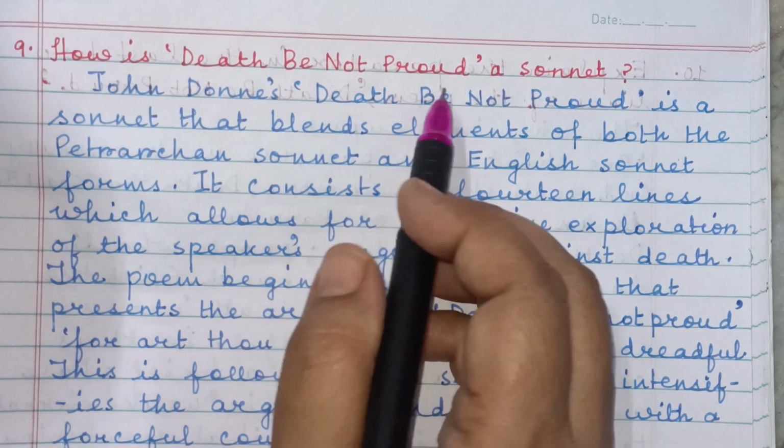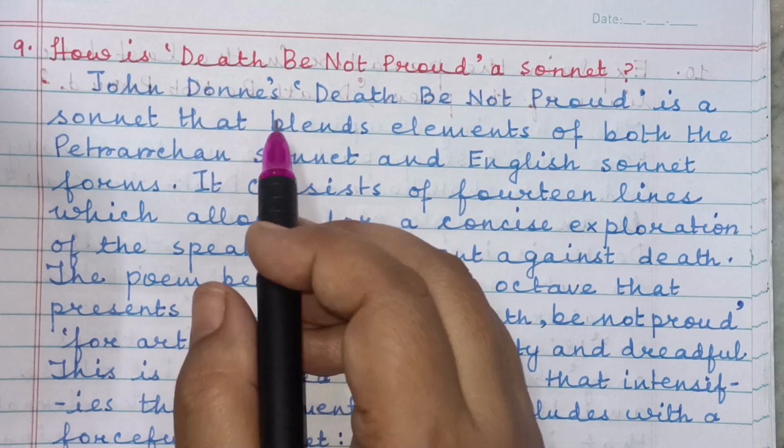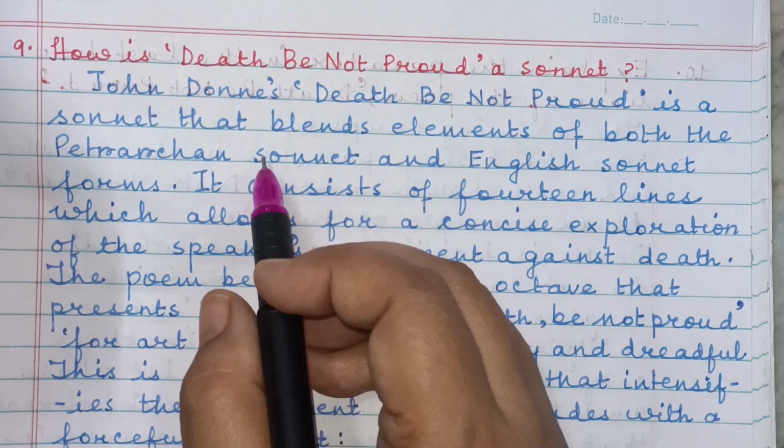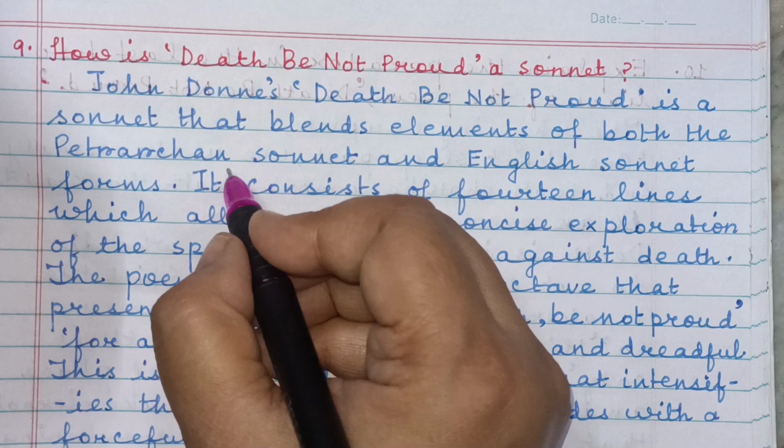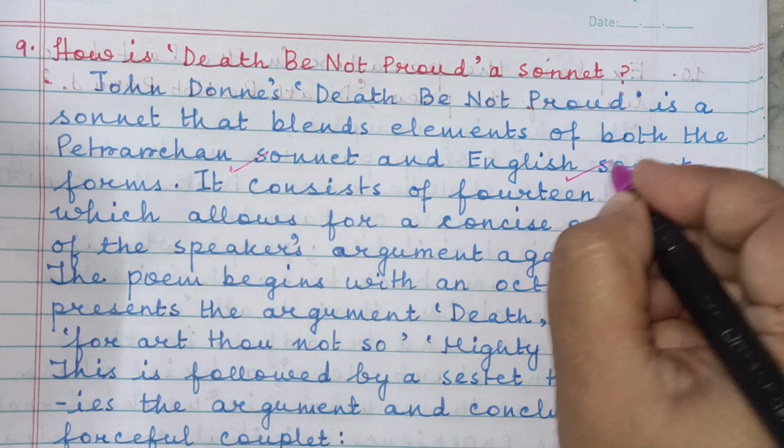How is Death Be Not Proud a sonnet? John Donne's Death Be Not Proud is a sonnet that blends elements of both Petrarchan sonnet and English sonnet.